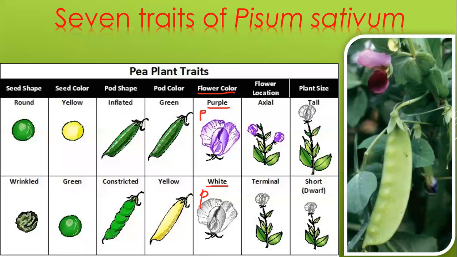But when it comes to the exam, the examiner will put the question like that. They will tell in the question itself, okay? White and purple. In case of flower color, purple color is dominant and they may be given in the bracket capital W. Pisum sativum is the name for garden pea. Can you see the image on the screen? This image, this is Pisum sativum. Can you see on the screen?